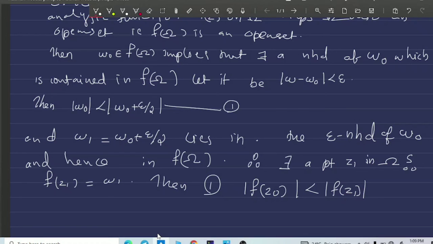So our assumption is wrong. Therefore, modulus of f of z has no maximum in omega. Therefore, for any non-constant analytic function defined on a region omega, the modulus value of f of z has no maximum in that region.